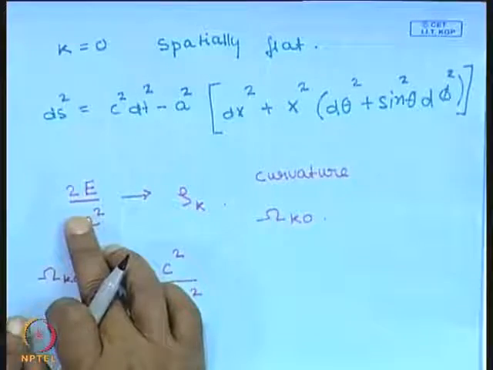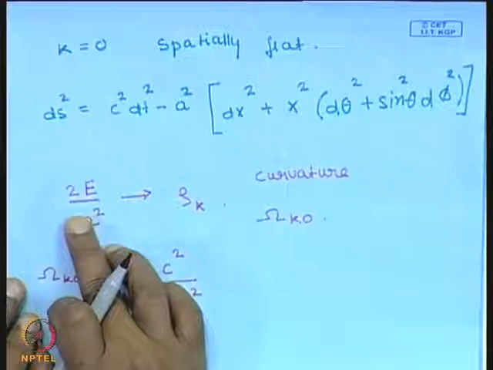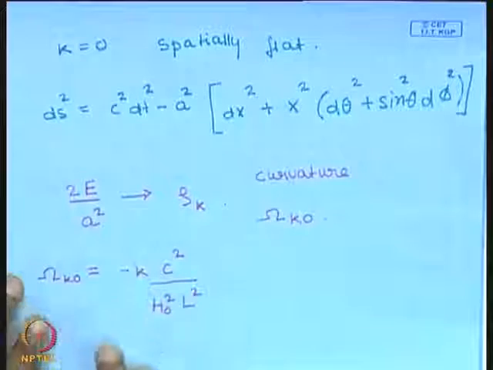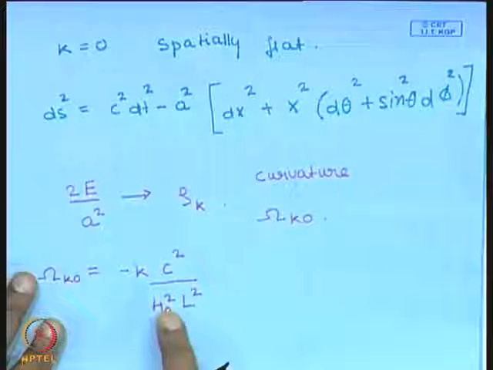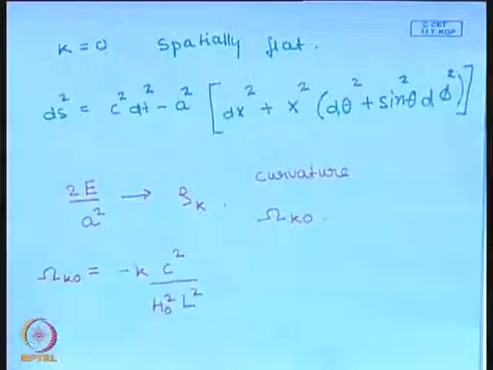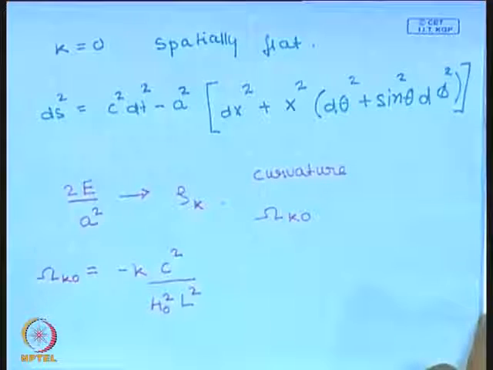That relation comes if you look at the Einstein equation. I will not do the derivation here, let me just place it before you. That relation comes out to be this. Okay. So you are led to this relation if you really work through the Einstein equation.